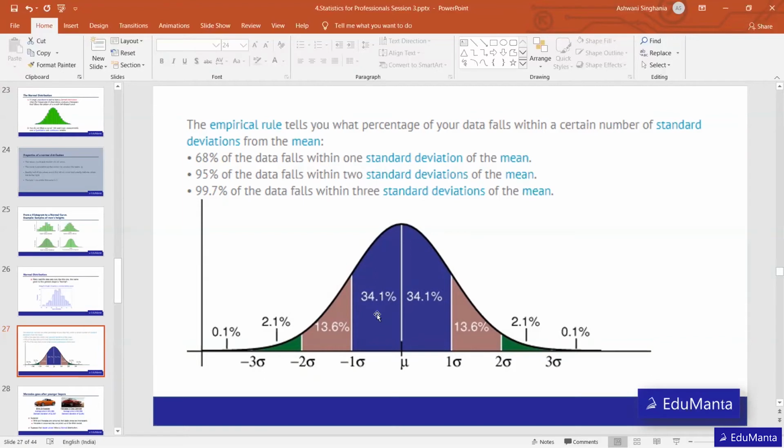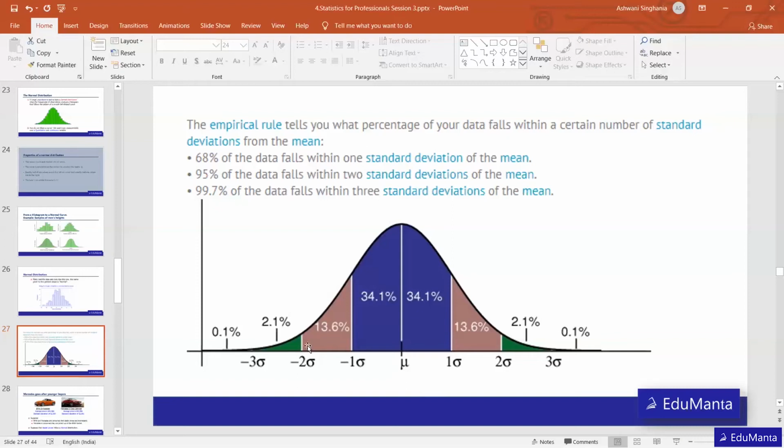Or in other words, we can say that 68.2% of the people are earning between 8 to 12 lakh of salary. Now moving more left, from average moving towards 2 standard deviation left. So 2 standard deviation will be 2 multiplied by 2, because 1 standard deviation is 2 in our case. So when we move to 10 minus 4, that is 6 lakh, and towards this side 14 lakh.